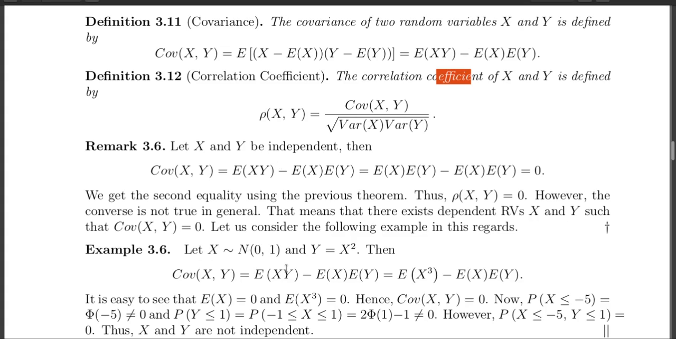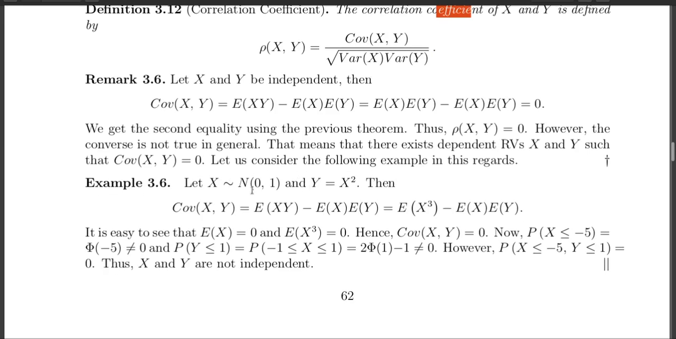And with the example we show it here. Suppose x is a normal 0, 1 random variable, and you take y equals x square. What is the covariance between x and y? The covariance between x and y can be written as expectation of x into y minus expectation of x into expectation of y. Because y equals x square, just plug it in here, I get expectation of x cube minus expectation of x into expectation of x square.